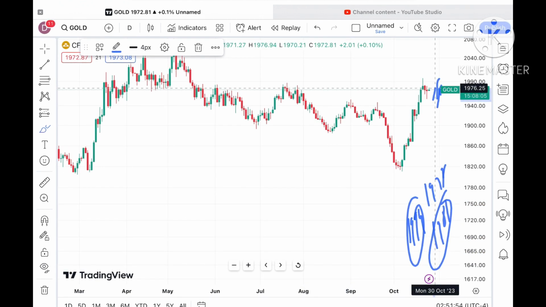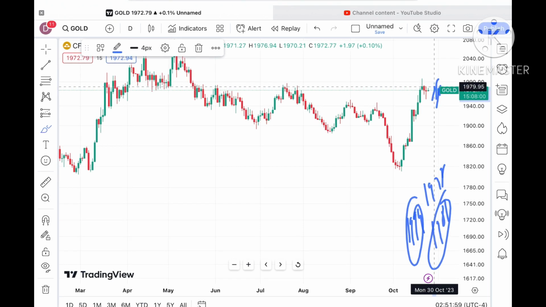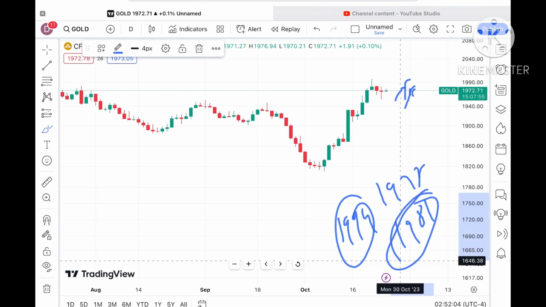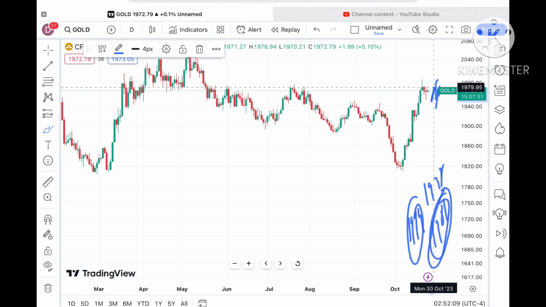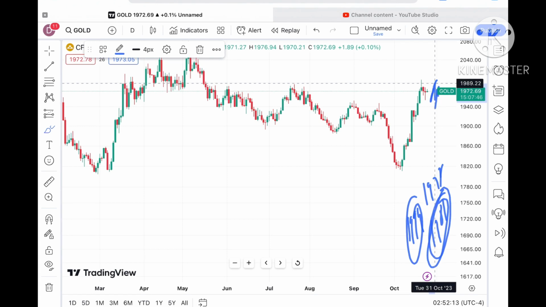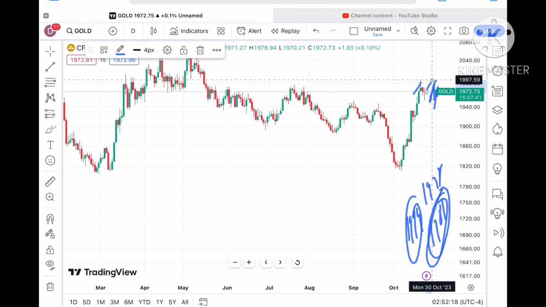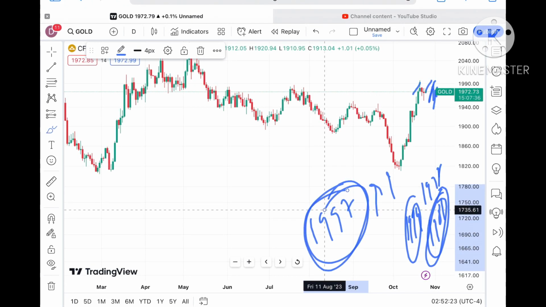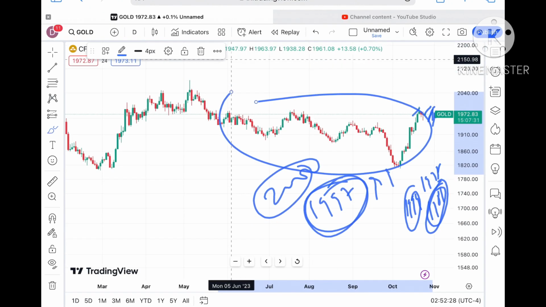As soon as it started going above that level, we can see a further high, because there is a probability that it can go further higher. If a zone breakout happens, you have to understand there is a probability of going further upside or downfall. As soon as it started going above a level of 1981, a probability of touching 1994 we can see, and then a level of 1997, and then a level of 2000. And as soon as it started moving above a level of 2000, there will be a zone breakout and we can see further upside.